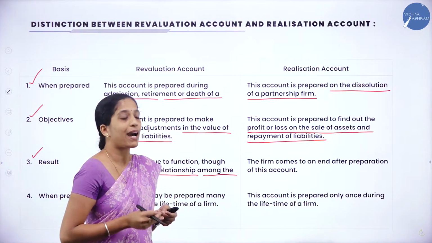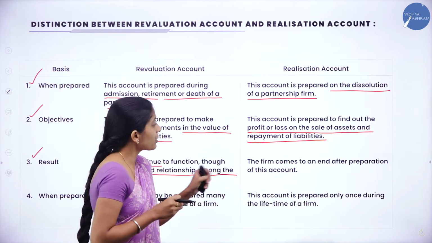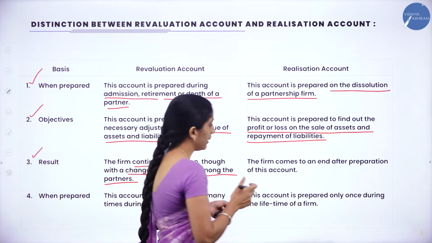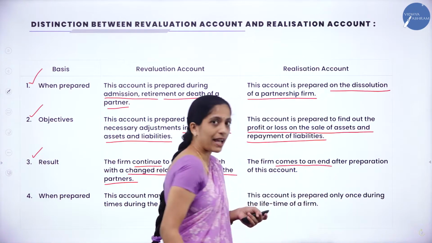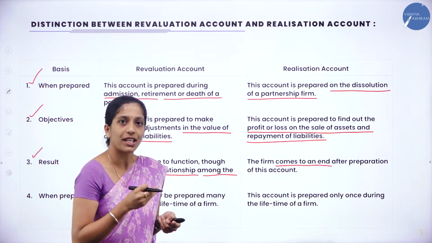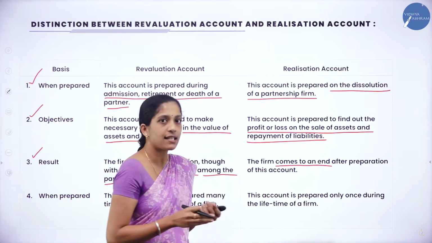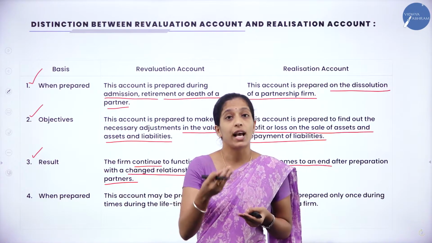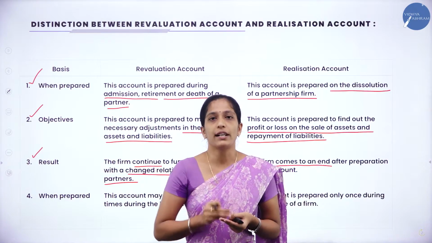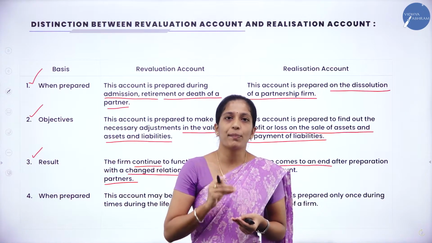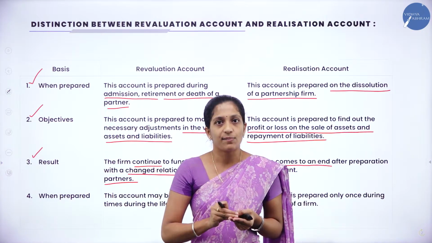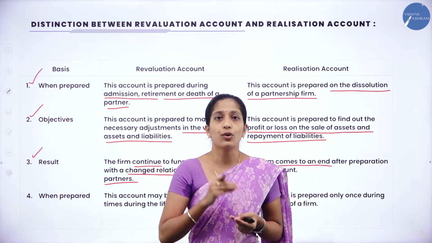But when we are going to prepare our realization account, this account is prepared when the firm comes to an end. So after preparing realization account, the firm comes to an end, whereas after preparing revaluation account, the firm will not come to an end, it will continue with the new agreement. It may be in case of admission, retirement or death. There the old agreement comes to an end and the firm continues with the new agreement.